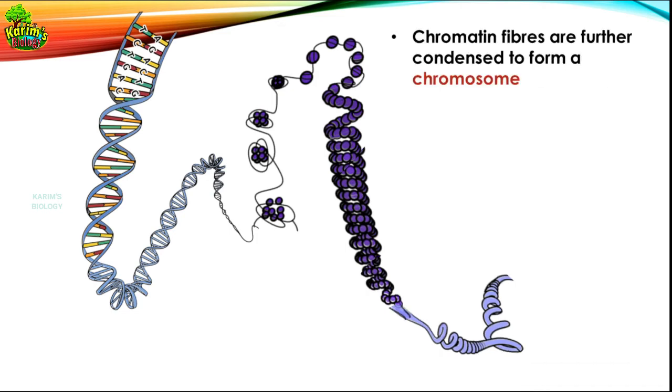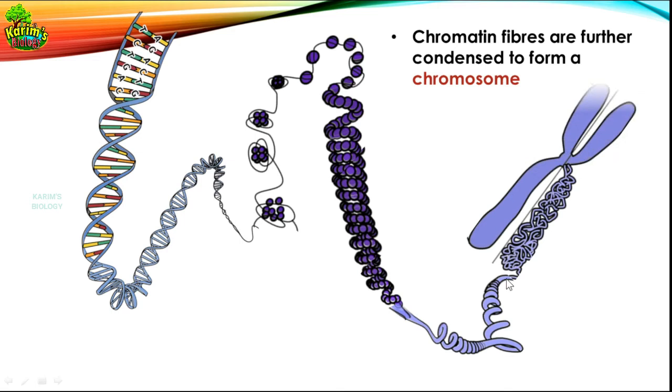Then what happens? I told you that chromatin fibers are formed, and these chromatin fibers are further condensed. You see here, this chromatin fiber is further condensed and forms a long rod-like structure. This rod-like structure is our today's topic, that is the chromosome. I hope that now you understood how the chromosome is made. The chromosome is made up of chromatin material.